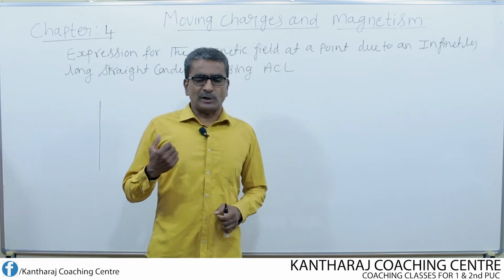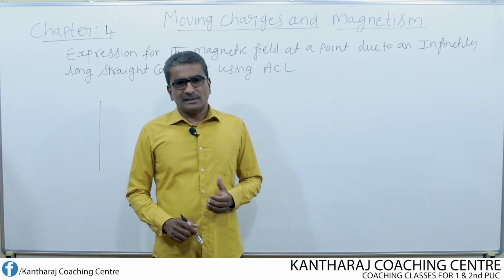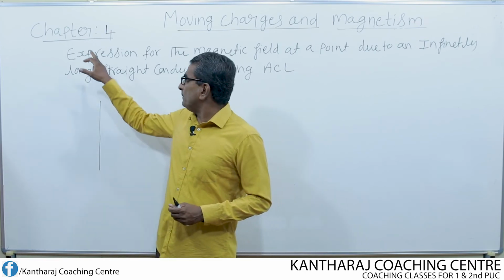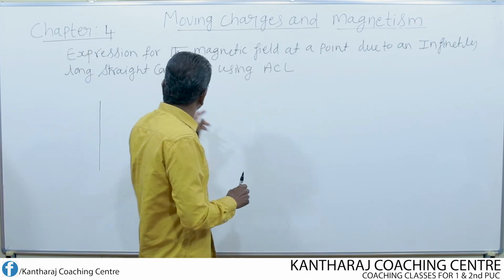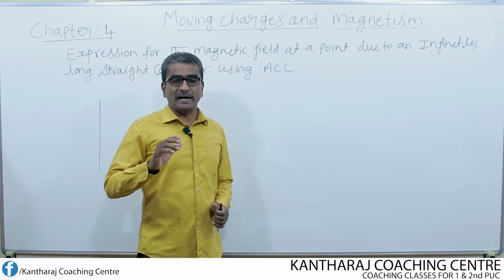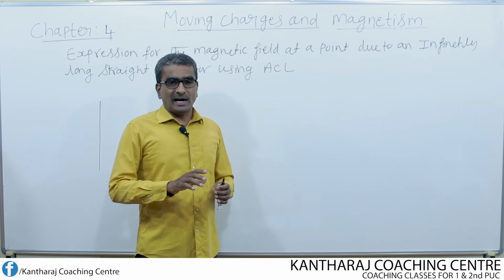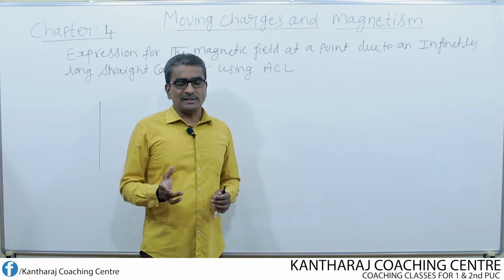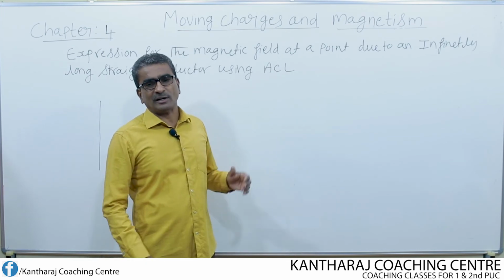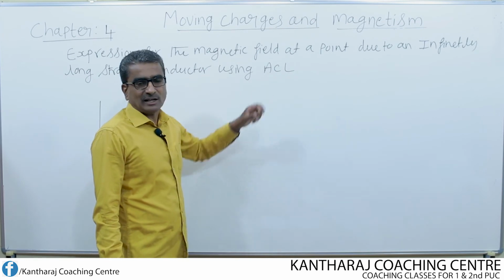Though Ampere's circuital law and Biot and Savart law are identical to each other, it is found that Ampere circuital law is more useful than Biot and Savart law because of symmetric situations. Under some symmetric situations, it becomes very easy to derive the expression for the magnetic field using Ampere's circuital law.